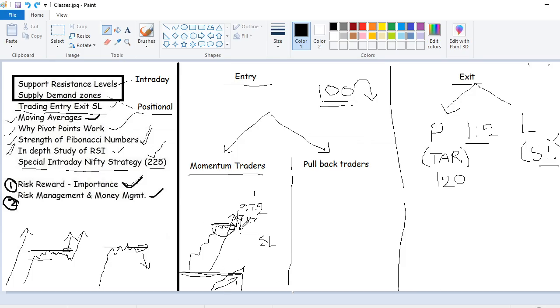Momentum trader, once the stock has broken the level with good momentum, you should go for entry just above the high of the momentum candle. This I call a momentum candle. Just above this, you can take an entry with the bottom of the momentum candle as stop loss. Okay, target will be 1:2. For pullback traders, you need to find a reversal candle. We discussed single candle, double candle formations, right? So if anybody missed it, go to the candlestick sections and check it out.